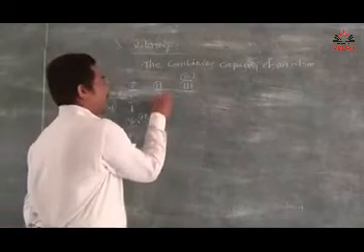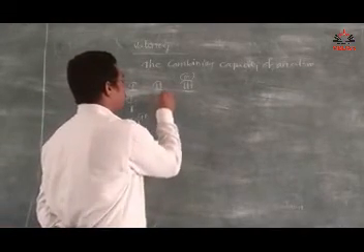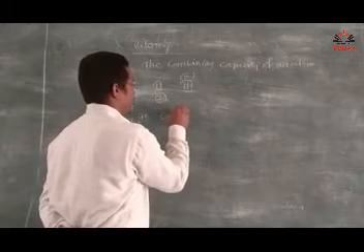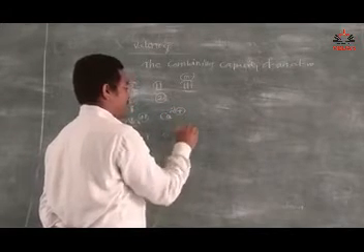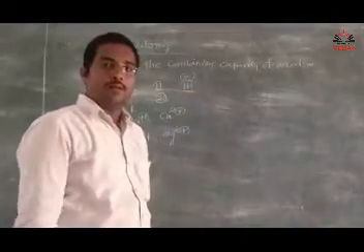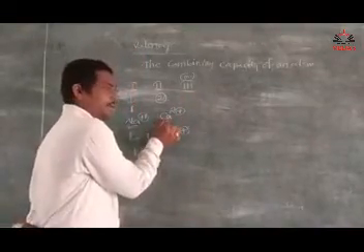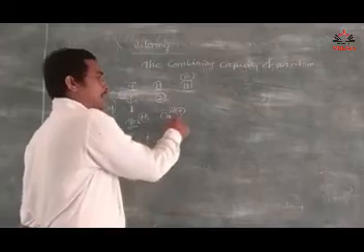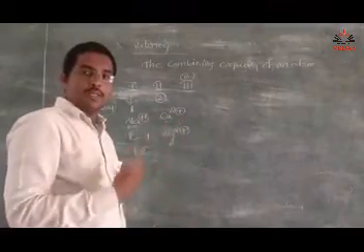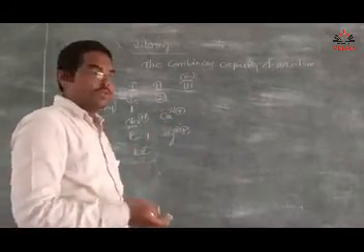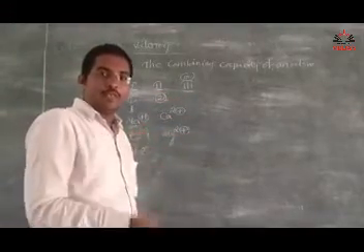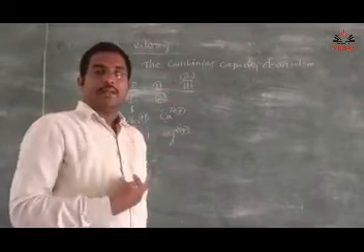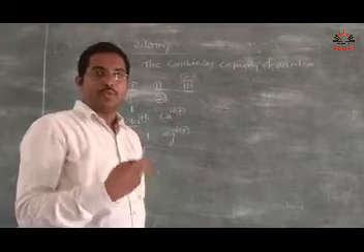See, all the second group elements have valency 2. For example, Ca2 plus and Mg2 plus. Here calcium loses 2 electrons and gets an octet electronic configuration. Calcium is unstable before losing the electrons, and after losing them it becomes stable, Ca2 plus.